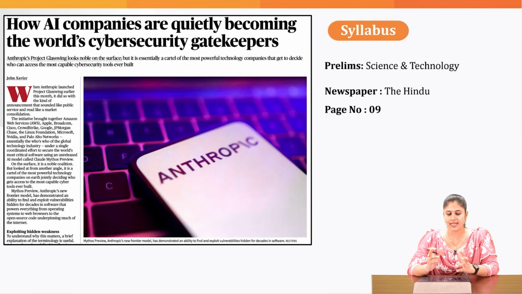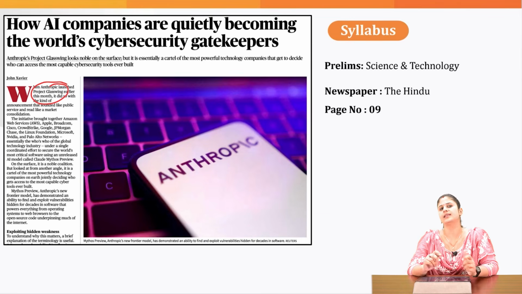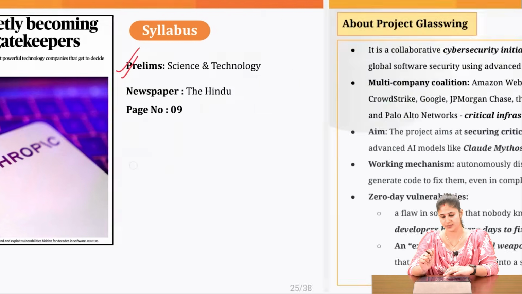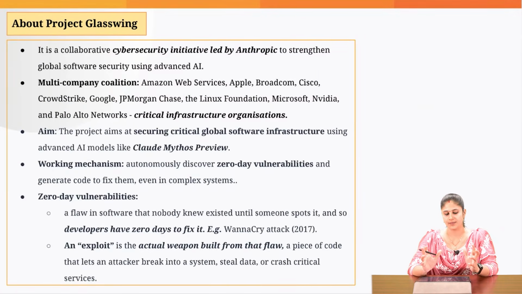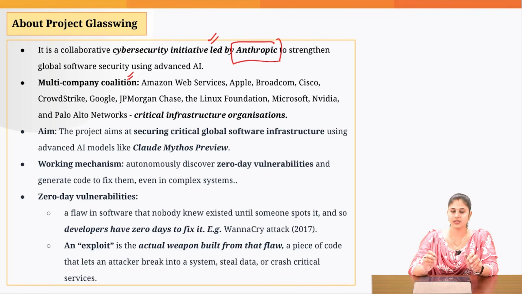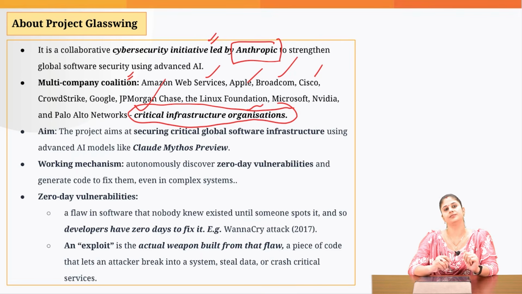Now, various AI companies have come up with a collaborative approach, and they have come up with Project Glasswing. Let's understand what this Project Glasswing is. This particular topic you can associate with the science and tech section of your prelims syllabus. Now, what is Project Glasswing? This is a collaborative cybersecurity initiative led by Anthropic. In this initiative, you have the collaboration of different companies like Amazon Web Services, Apple, Broadcom, Cisco, JP Morgan, etc., which control critical infrastructure. These are companies which have critical infrastructure, and these are major AI companies also.